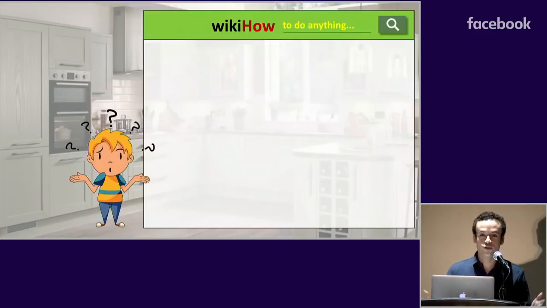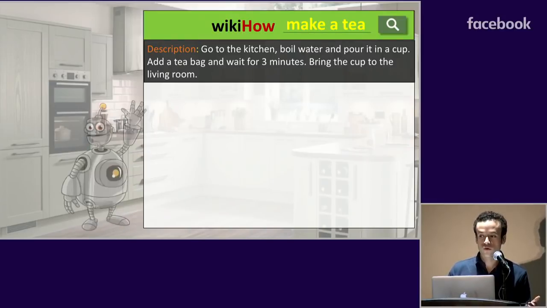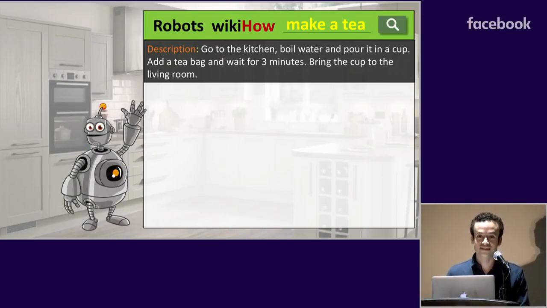Well, if we humans had to learn a new task that we didn't know how to do, we'd probably go to the internet and search for information about it. For instance, if we wanted to know how to make a tea, we'd try to pull some instructions on how this is done and read through them. Now, for a robot to know how to do the task, these instructions need to be given in a language that it can understand. Notice that this description here is missing many steps that we consider common sense, but a robot needs to know in order to execute the activity.